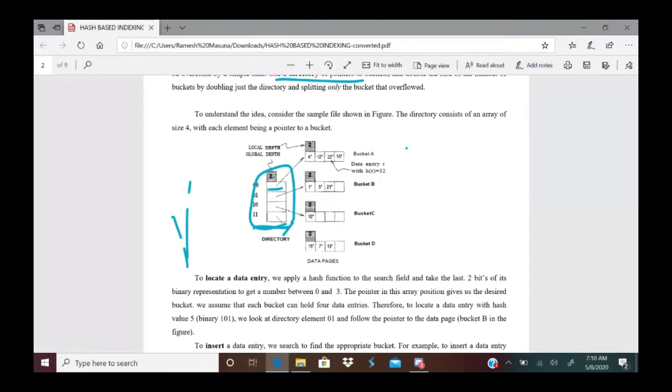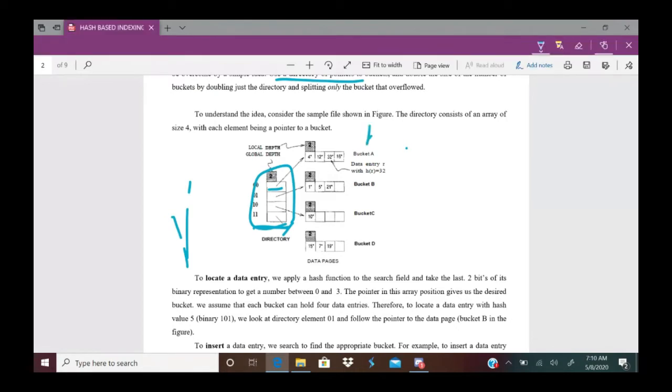Here also it uses a hash function h(k) equal to k mod, for this example k mod 4. Why? Because my directory now contains 4 pointers. In extendable hashing, each pointer is numbered in binary format.